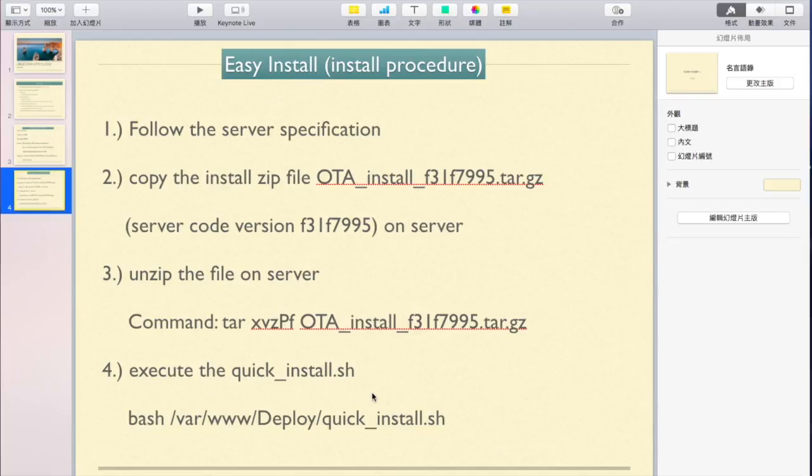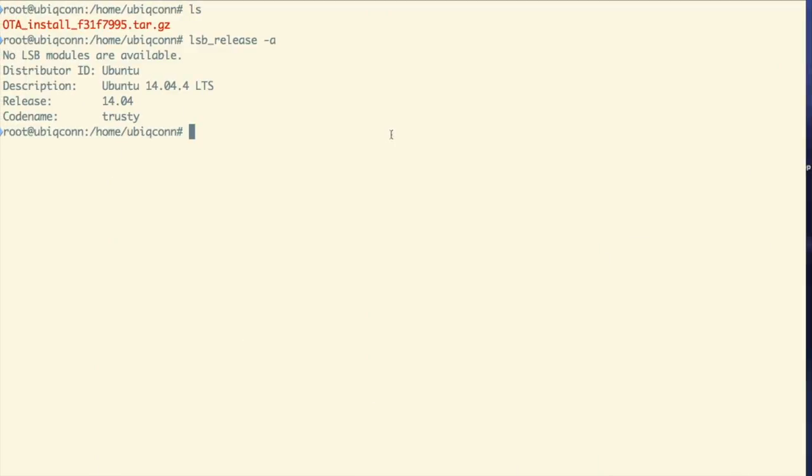Now we can demo how to install the OTA server. This is a terminal for the server. This server has nothing installed. Now we should put this OTA install file on it. This is the zip file, and this is the server OS version, Ubuntu 40.04.4, and now we should install it.